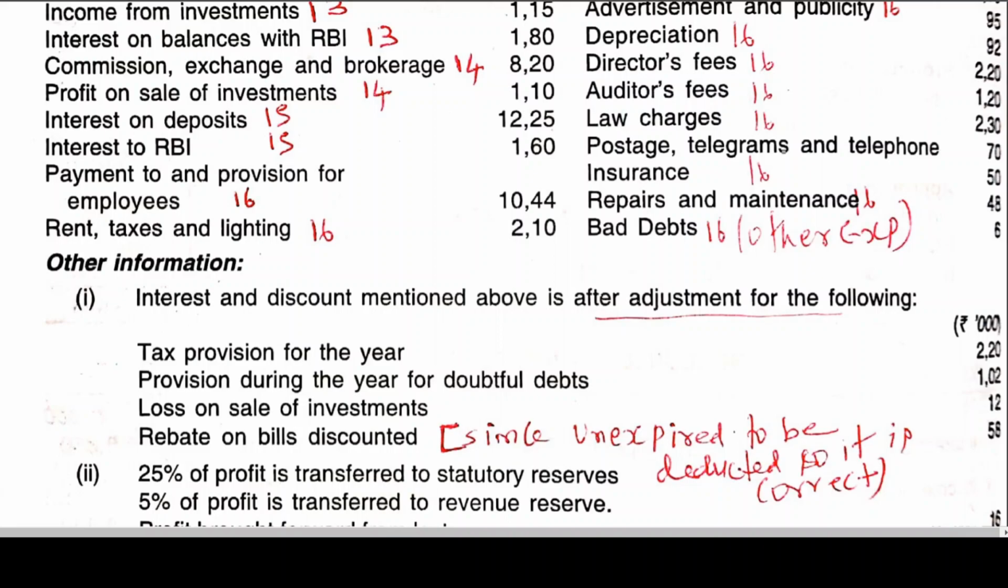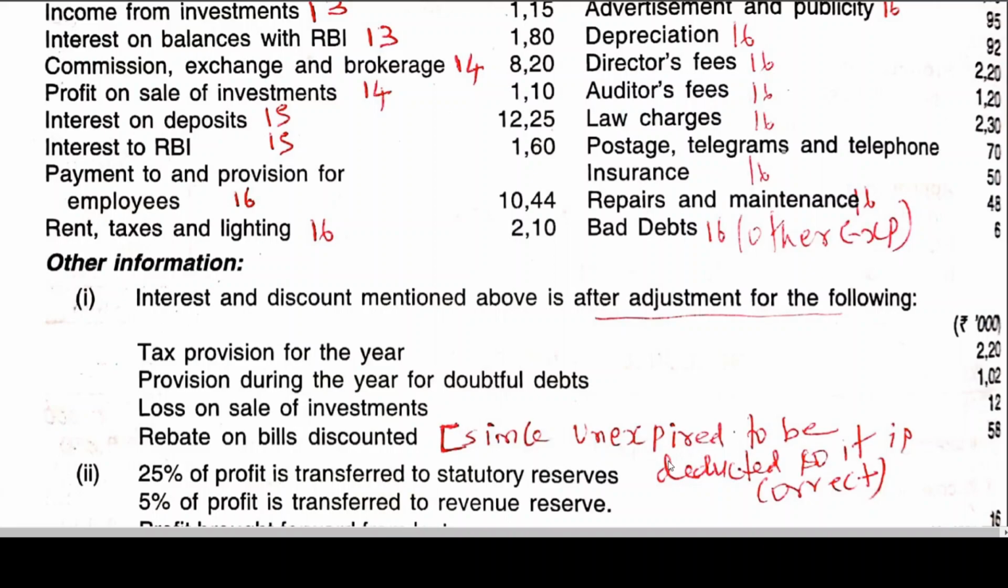Loss on sale of investment also is to be added back because they have wrongly deducted it from the particular heading. Rebate on bills discounted, you know, is nothing but unexpected discount. That is simply, in simple words. Income received in advance, so it is to be deducted from interest and discount. That is, discount is included in interest.